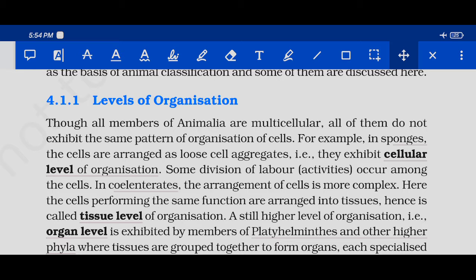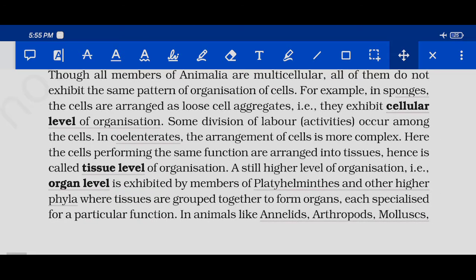So a number of cells aggregate to form one being, that is sponges, okay, and each and every cell is very much free to do its own activity. Like one cell may be doing digestion, the other may be doing some other functions. Some division of labor occurs among the cells.